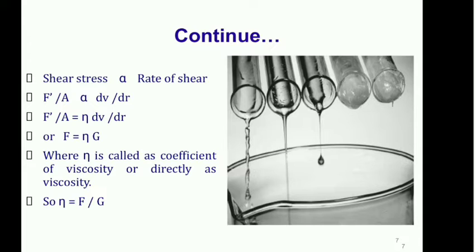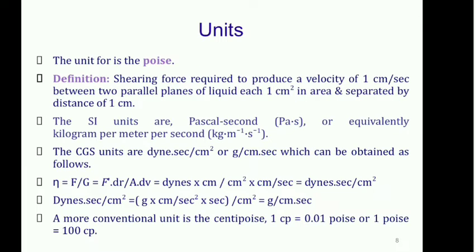Okay, so accordingly you can say that the first test tube on the left-hand side has low viscosity, while on the right-hand side the viscosity of the liquid is higher. What are the different units? More commonly we give the unit poise. So what is the poise? The definition of the poise.